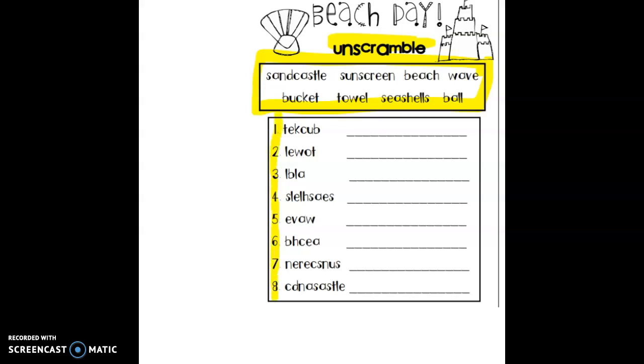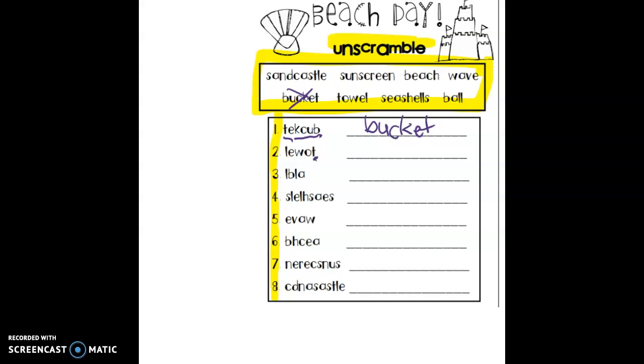So what we need to do is find out what word this is. So this word has a T, E, K, C, U, B. Now, tekcub is not a word. This is a scrambled up word, so they're trying to trick us. So we need to figure out which word it is. Now, if we look at it backwards, it starts with a B, B-U-C-K, that says buck. E-T says et, the word is bucket. So you're going to cross off bucket and write bucket right here.